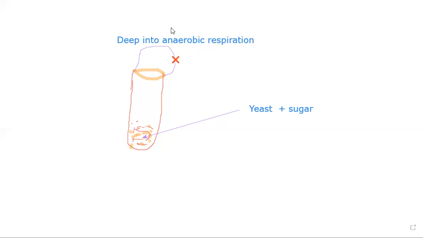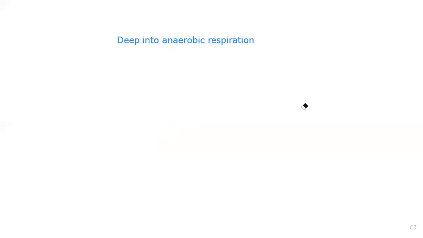Now, next in depth, if we go for anaerobic respiration, that is the point which we are raising about alcoholic fermentation. There is a term that is known as oxygen debt.